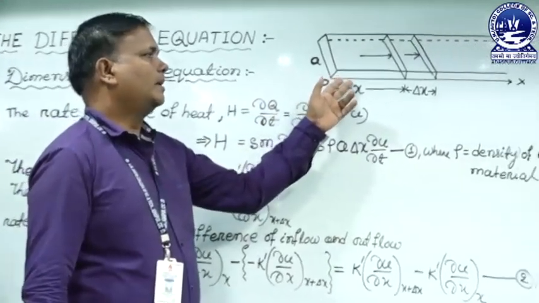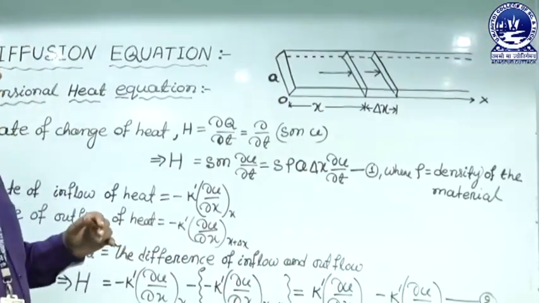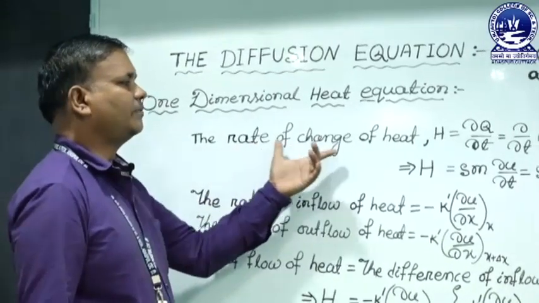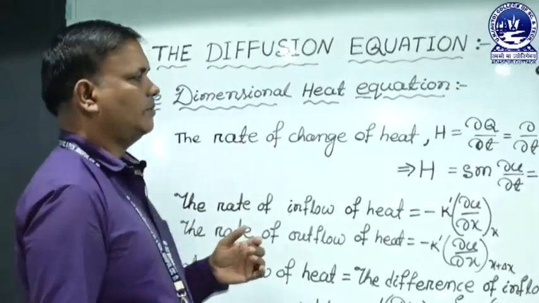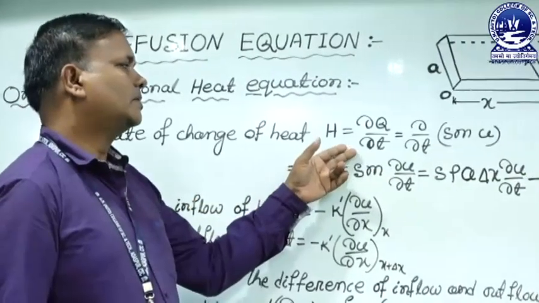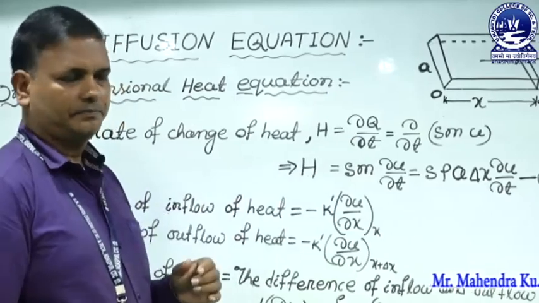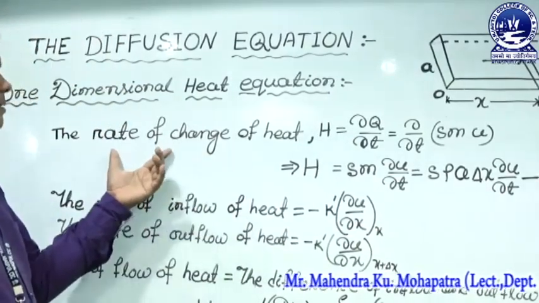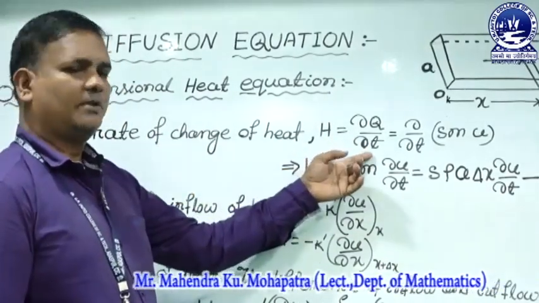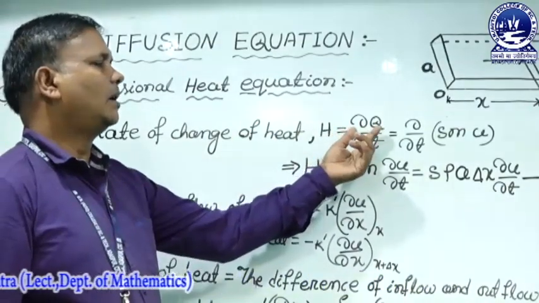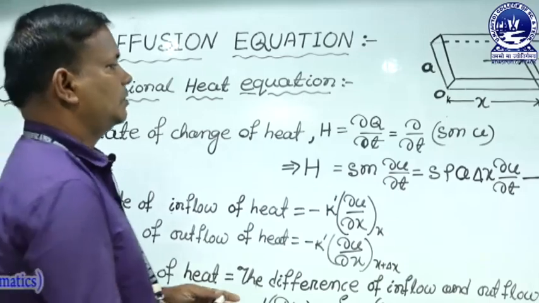Now, the material is a bar, a conducting material. The rate of change of heat, that means we differentiate partially, so del Q by del t. Rate means we differentiate with respect to time. The change of heat means del Q by del t.